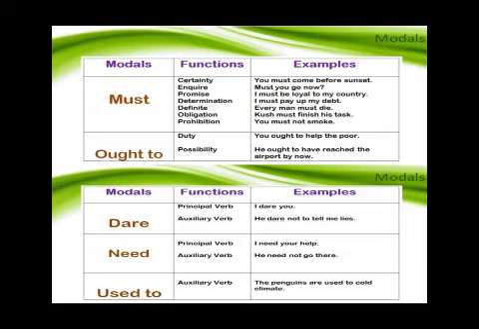For example, if I take the sentence, I dare you. I dare you means what? I am going to give you a task and I am challenging you to complete the task. So I dare you or I challenge you to do something. And when I use it in the form of an auxiliary verb, we can take it as an example. He dare not tell me a lie.